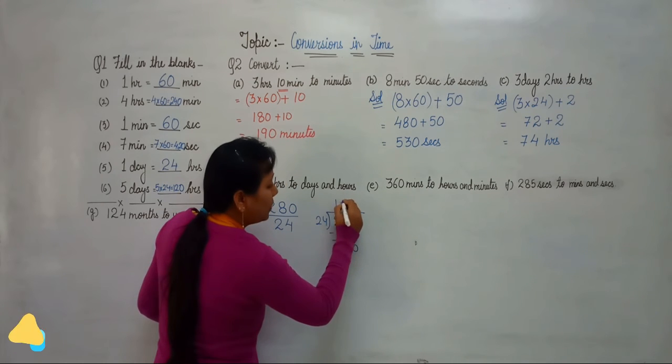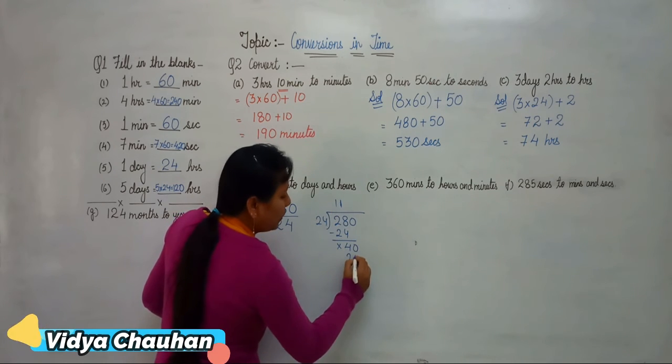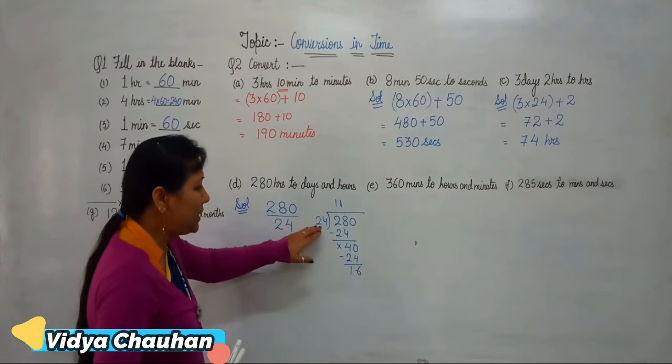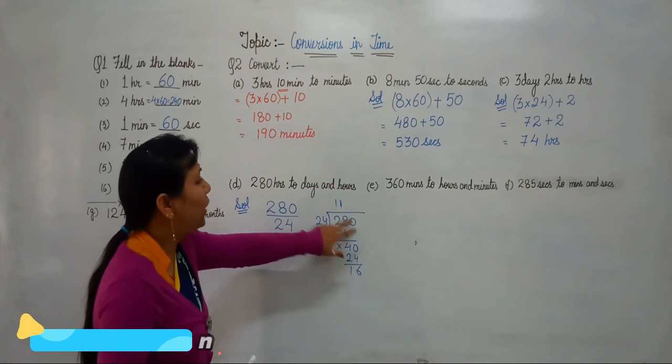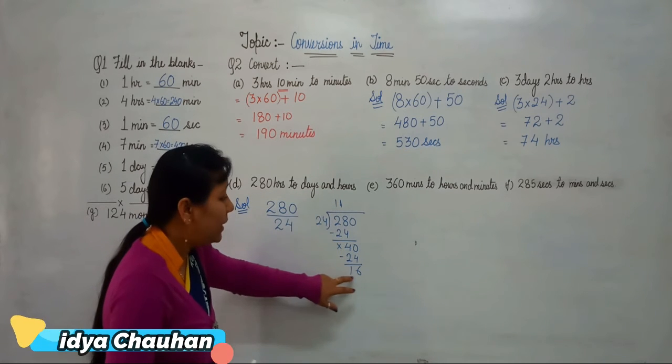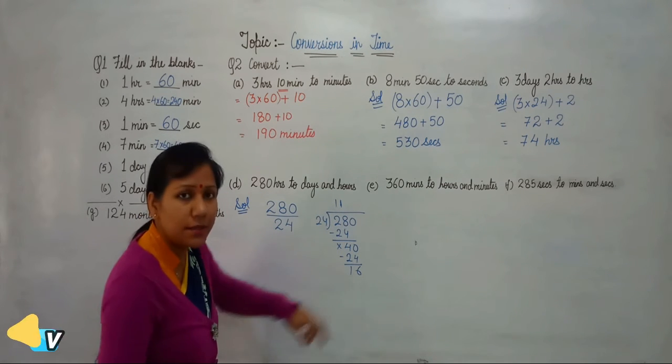Then 24 ones are 24. So you are left with 16 here. That means out of 280 hours, there are 11 days and 16 hours.